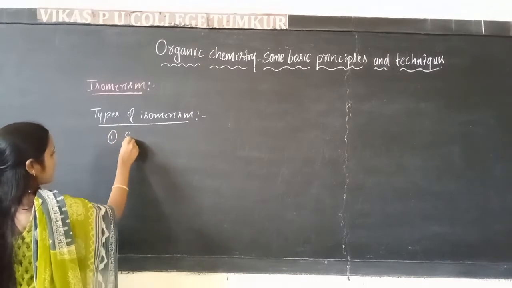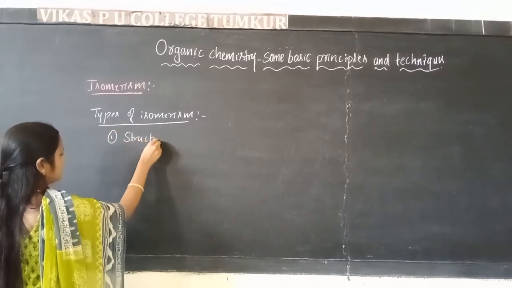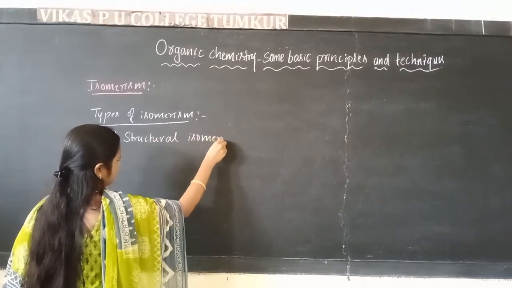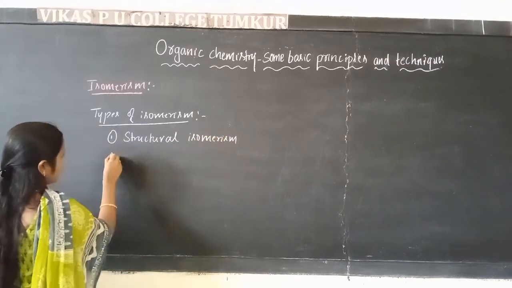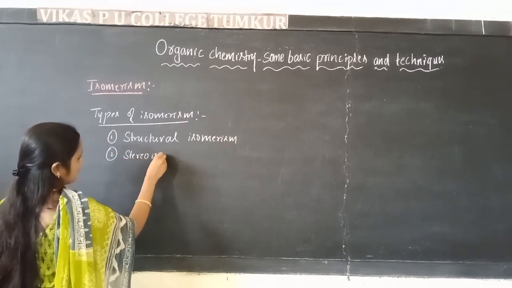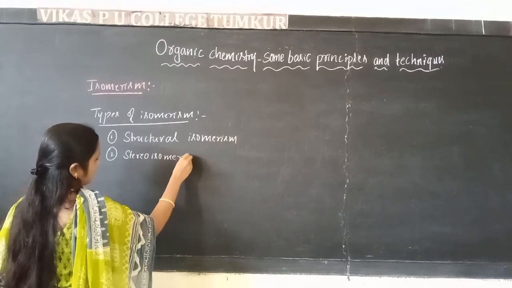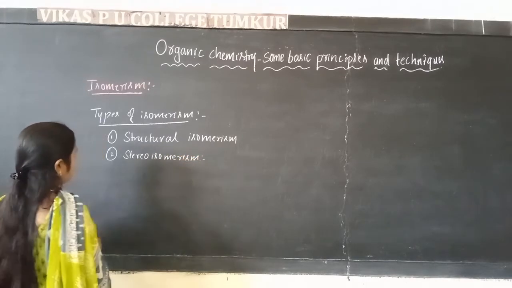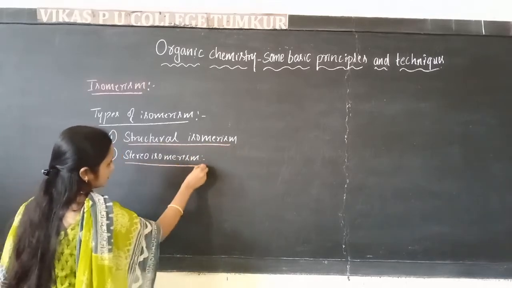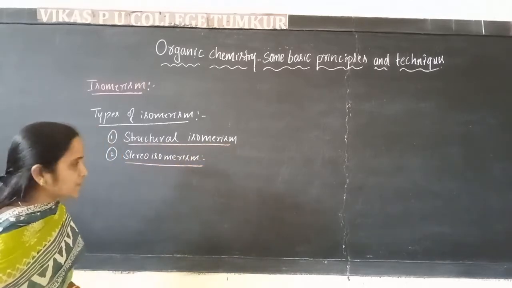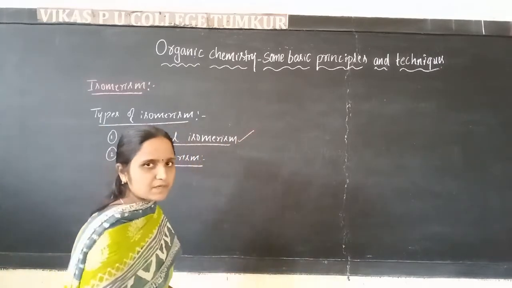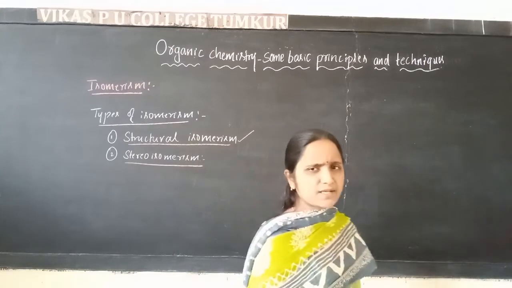The first one we call structural isomerism. The second one we call stereoisomerism. First we discuss that there are two types of isomerism, the structural isomerism and the stereoisomerism. First we are going to be discussing the structural isomerism. What is meant by structural isomerism?